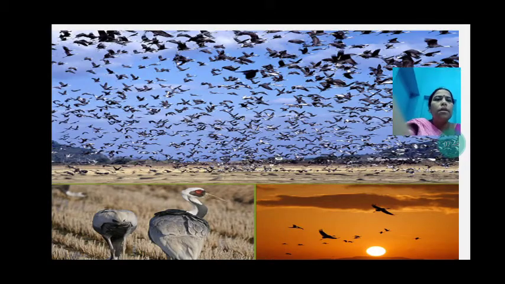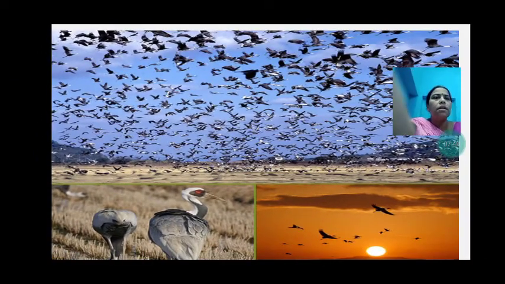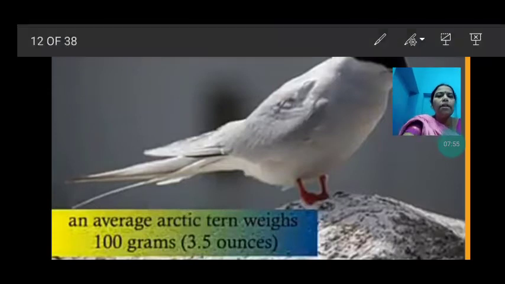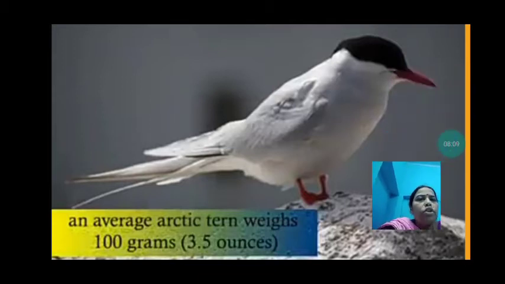See the birds migrating to other places. So let us know about the Arctic tern. The Arctic tern makes the longest migration from the North Pole to the South Pole every winter and returns back to the North Pole where the weather turns warm. And see, it is a very small bird.